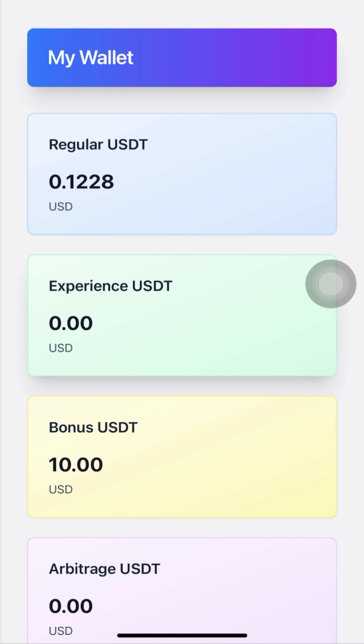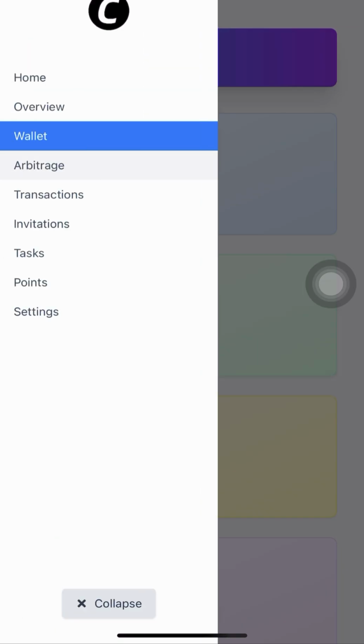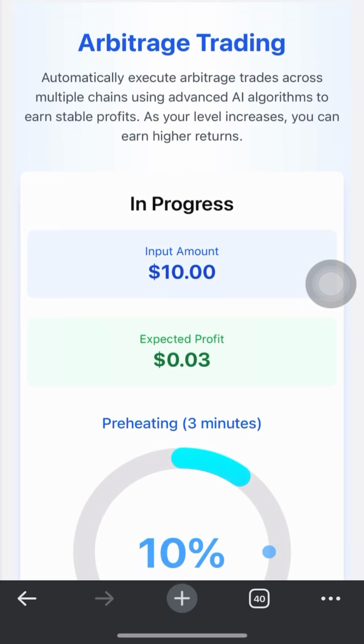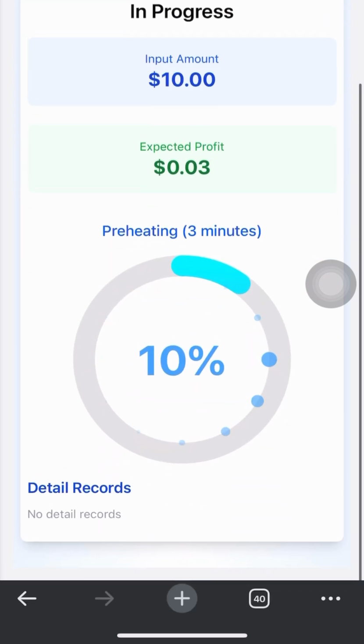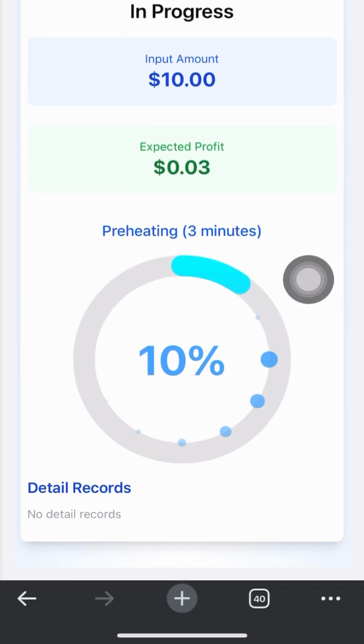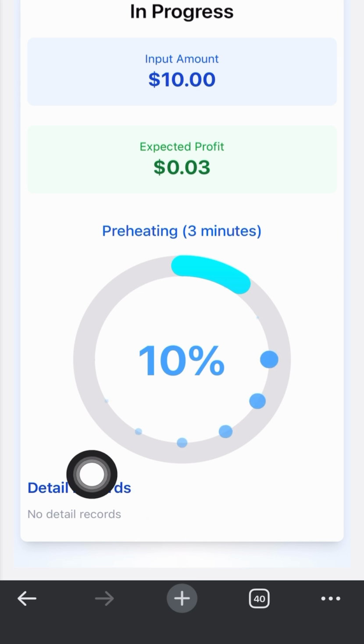This one is for people who don't have time to trade. Just let the bot trade for you whilst you cash out. You can withdraw your money anytime you want. If you don't want to trade with the bot again, you can do that anytime. You can tell the bot, okay, now I don't want to trade, I don't want you to trade for me again, so let me withdraw my money.